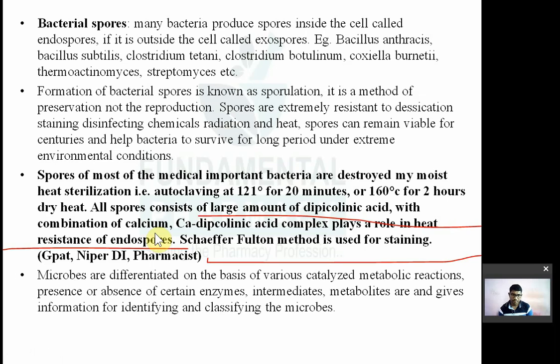Now, microbes are differentiated on the basis of various catalyzed metabolic reactions. The presence or absence of certain enzymes and intermediate metabolites gives information regarding the identification and classification of microbes.